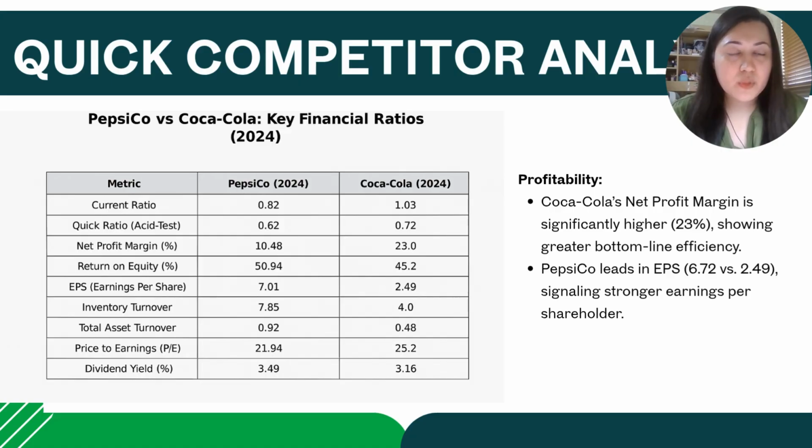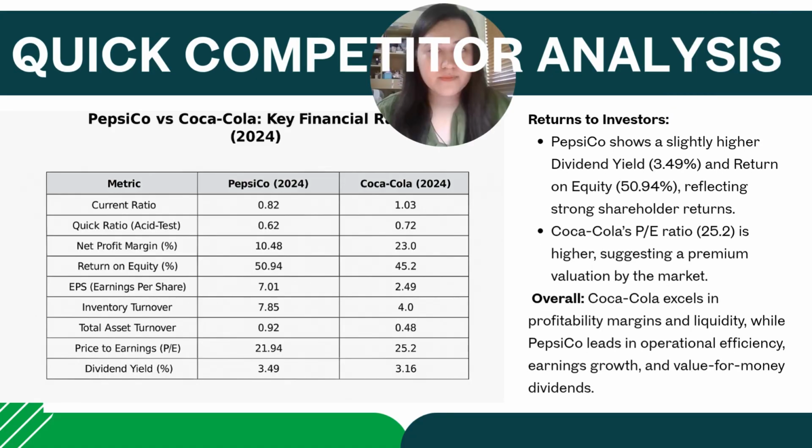Next, let's compare the profitability ratios for these two companies. Coca-Cola's net profit margin is significantly higher, 23%, showing greater bottom line efficiency. And PepsiCo leads in EPS, earnings per share, which is 6.72 for PepsiCo versus 2.49 for Coca-Cola, signaling stronger earnings per shareholder.